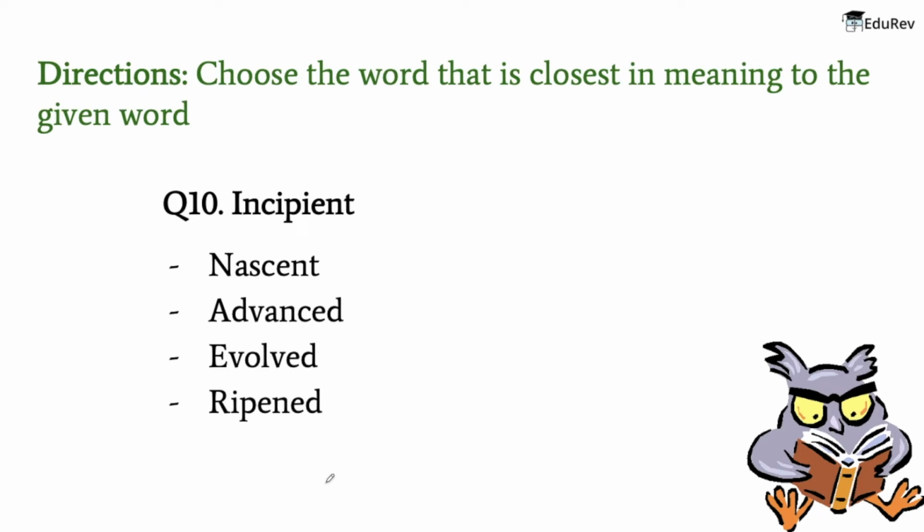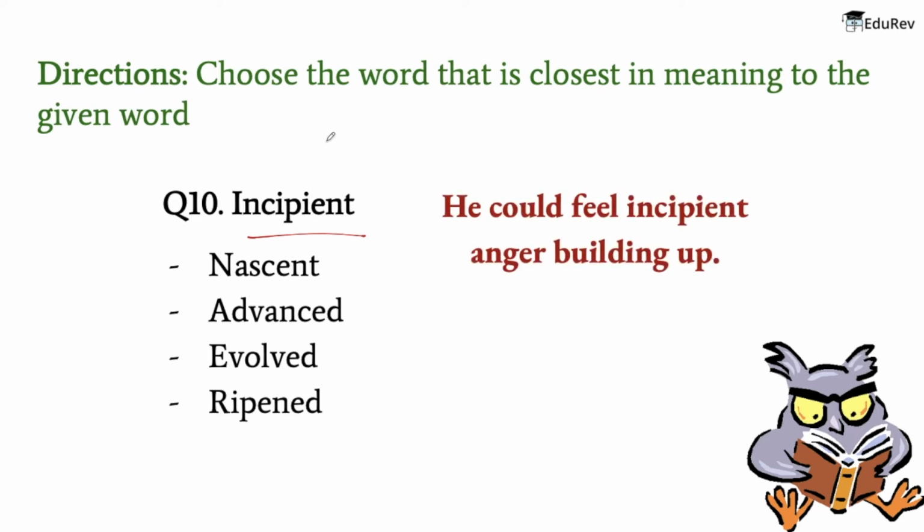So the 10th question is the word incipient. Now the meaning of this word is beginning to happen or develop. That is something that has begun to develop, to happen. So an example is, he could feel incipient anger building up. Okay. Now let's see the meaning of the words that are given. So the meaning of nascent is just coming into existence and beginning to display signs of future potential.